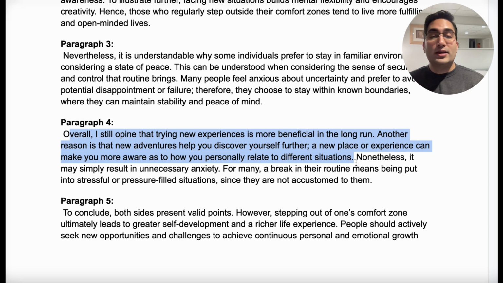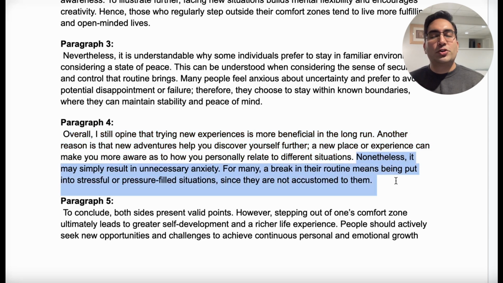But now, because we're discussing both sides, I'm going to show you the other side as well. Just one more point, and this is my 4th point in this essay. Nonetheless, it may simply result in unnecessary anxiety. For many, a break in their routine means being put into stressful or pressure-filled situations since they are not accustomed to them. So that's it. One or 2 sentences, brief explanation here.